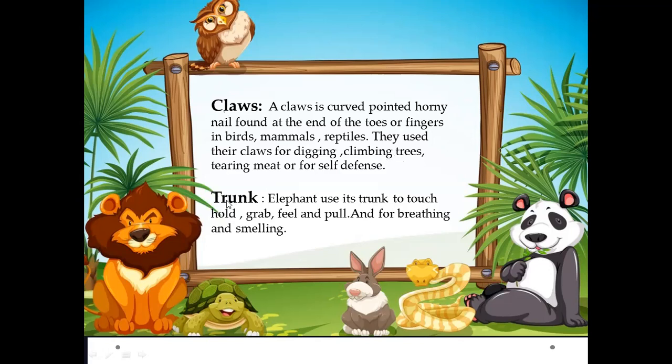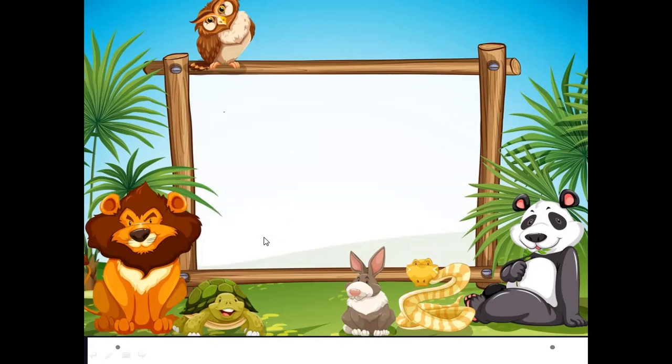Trunk. There are also some other animals having a trunk, but I'll discuss shortly the animal trunk because all of you know the elephant. Elephants use trunks to touch, hold, grab, peel, or pull, and for breathing and smelling.